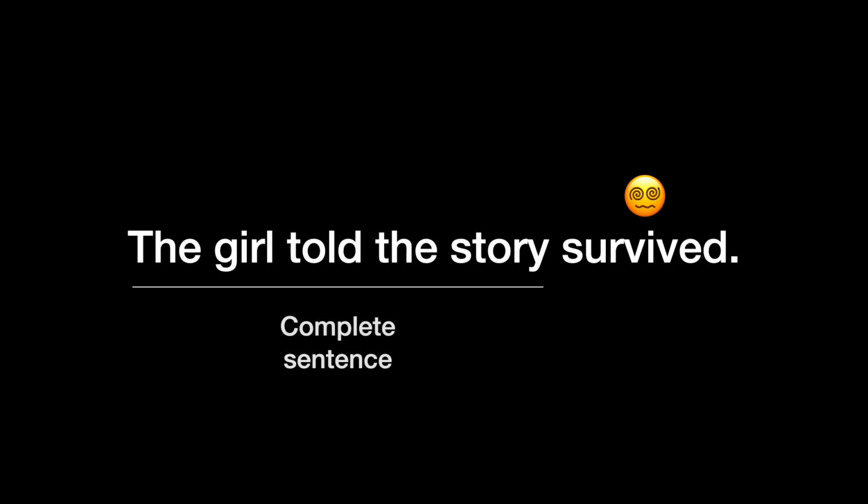You were probably not expecting the word survived because the girl told the story is already a complete sentence. So the word survived was very surprising to us, meaning it contains a lot of information. And why is that? Because it has two roles. First, it's the verb of the sentence. And second, it is the cue word that made us realize whatever goes before it was not a complete sentence, but a long noun phrase, which serves as the subject of the sentence. Both roles contain some information, and combining them creates a potential information peak, making the word difficult to process.